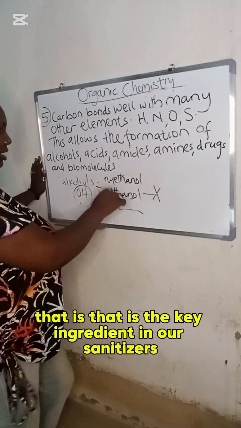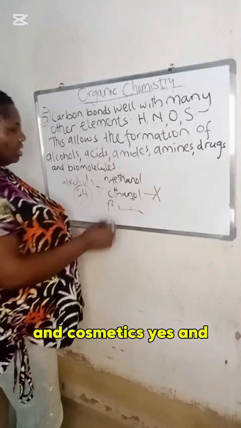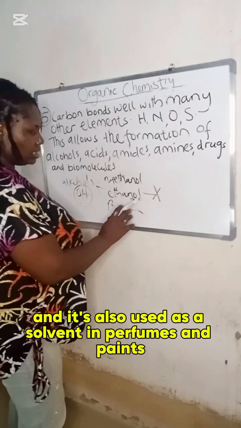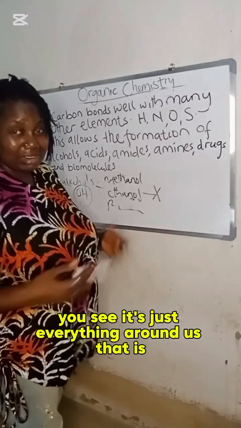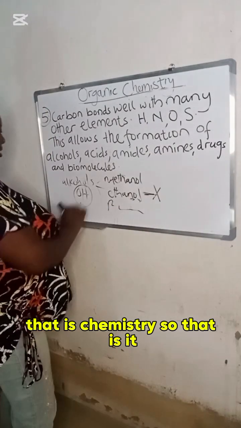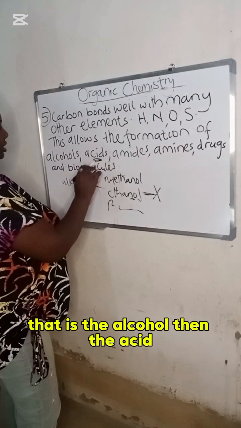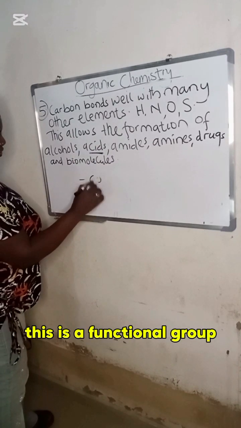Ethanol, that is the key ingredient in sanitizers and cosmetics. Yes, and it's also used as a solvent in perfumes and paints. You see, it's just everything around us. That is chemistry. So that is it. That is the alcohol. Then the acids. Acid, like we have this is the functional group.